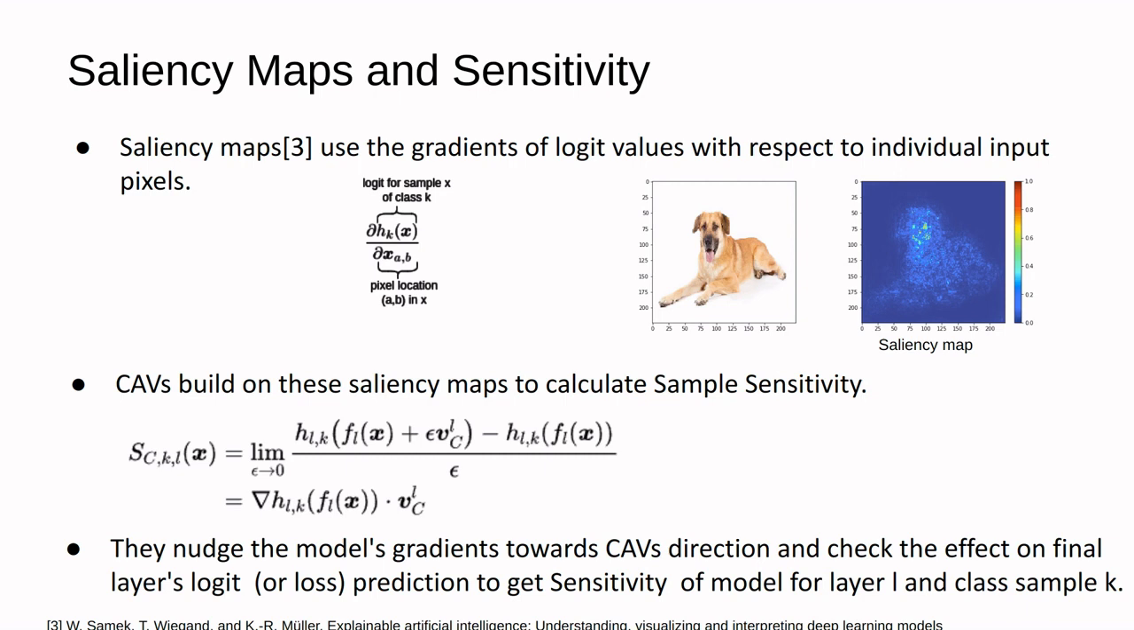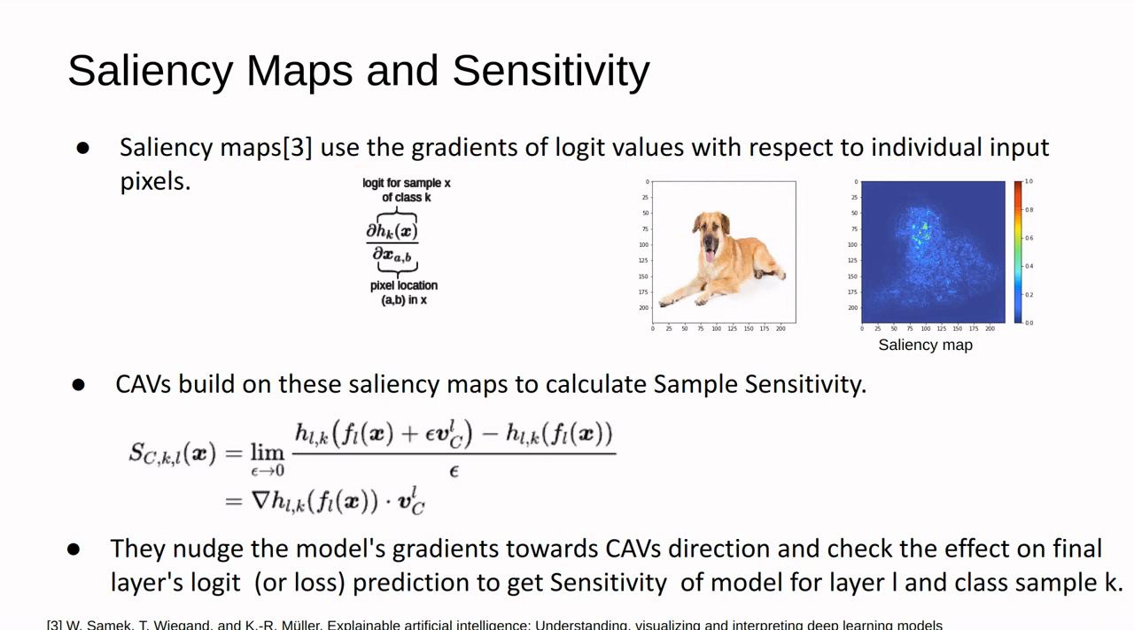Saliency maps use gradients of logit values with respect to individual input image pixels to get the importance given to pixels. As shown on the right, higher gradients mean more importance. Intuitively, gradients measure the rate of change. When the rate of change of final layer prediction or logits with respect to some pixels is higher, it is intuitive that the pixel is given more focus.